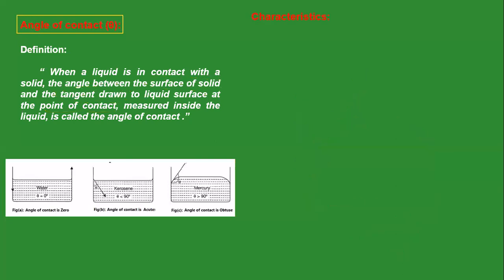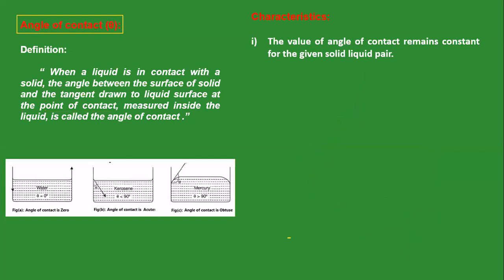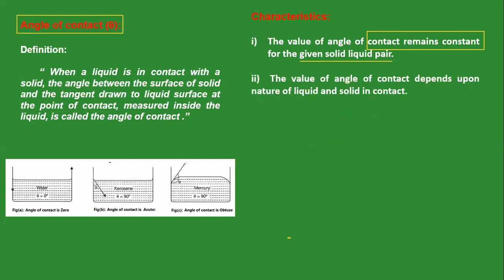Now we have to see the characteristics of angle of contact. The first characteristic: angle of contact is constant for a given solid-liquid pair. Second characteristic: angle of contact depends on the nature of the liquid and solid in contact.